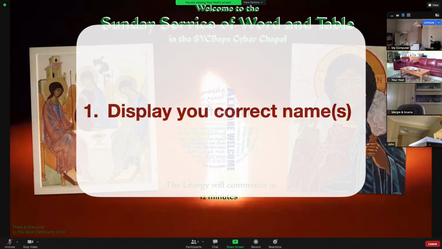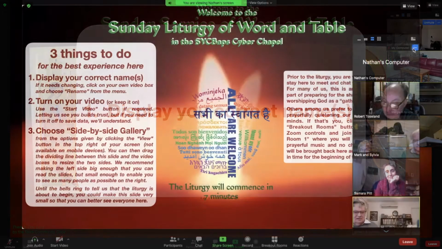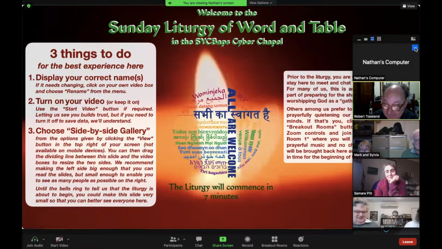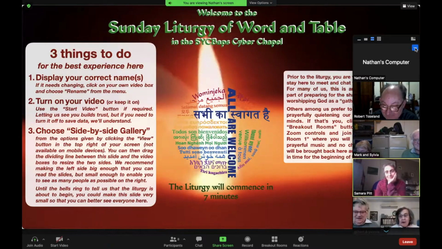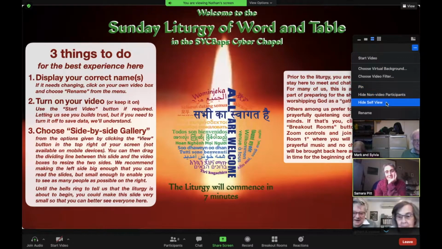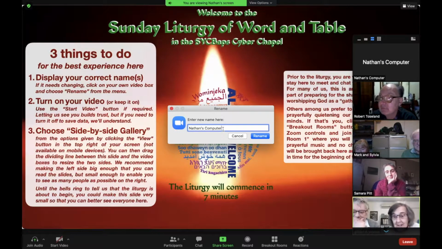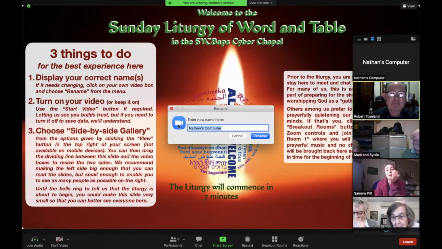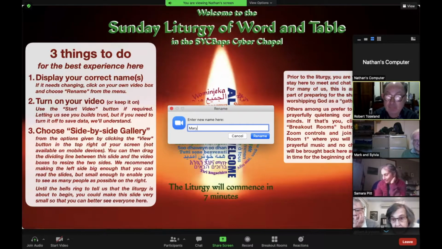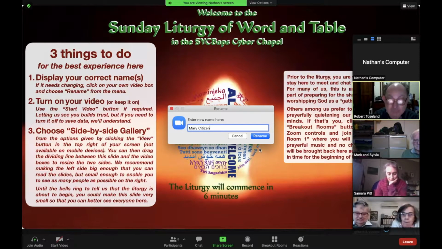If required, changing the name that shows is quite easy, but it's done a bit differently depending on whether you're using a computer or a mobile device like an iPad or phone. On a computer, just use your mouse to click on your own video window and you'll see a menu appear that includes an option to rename. Replace the wrong name with your real name and the names of any others who are with you. Just first names is fine, but feel free to add your surname if you like.